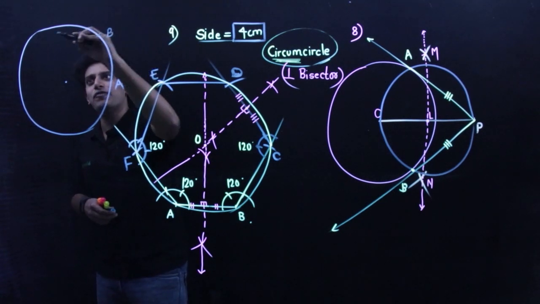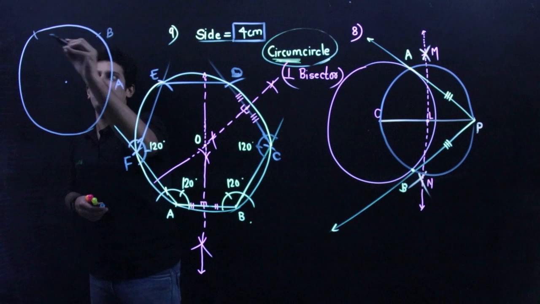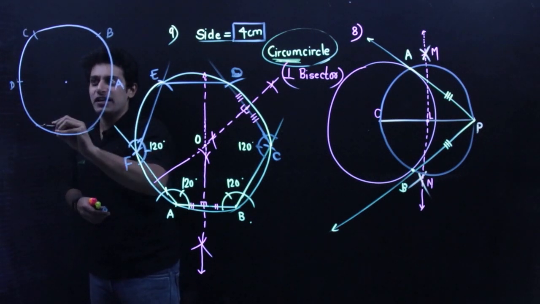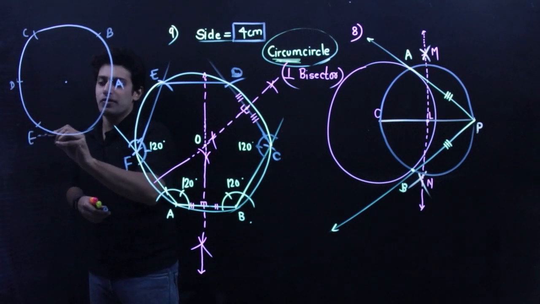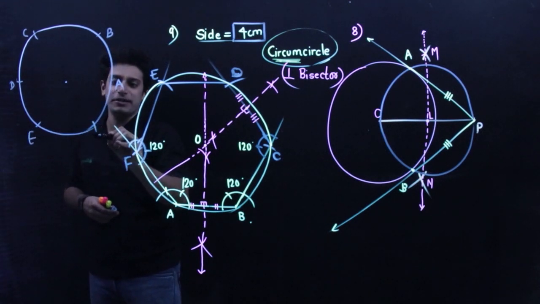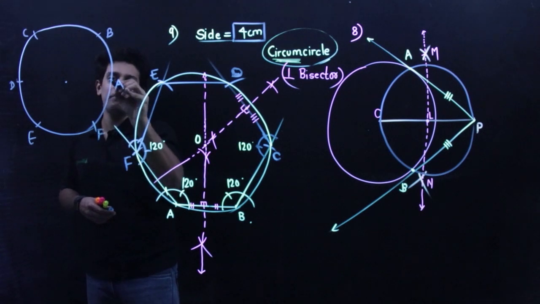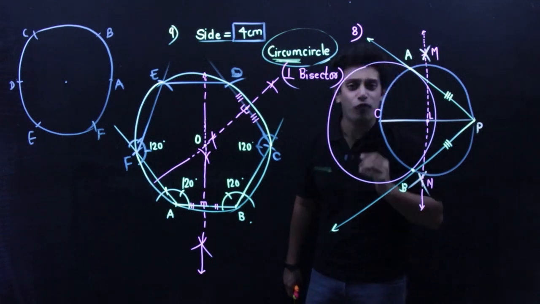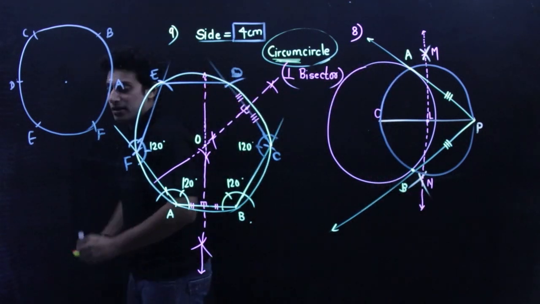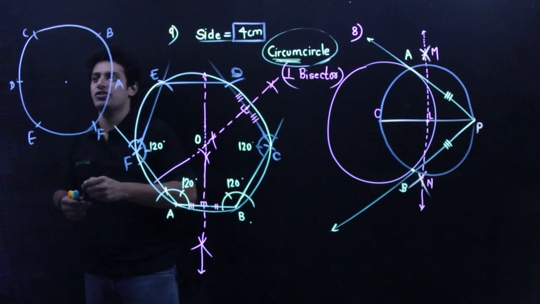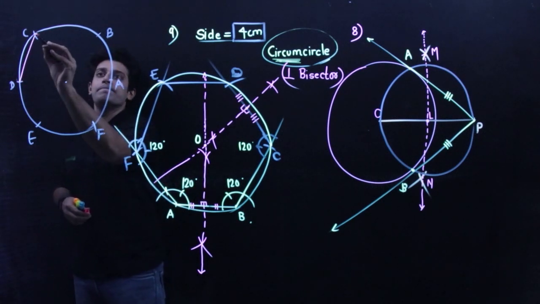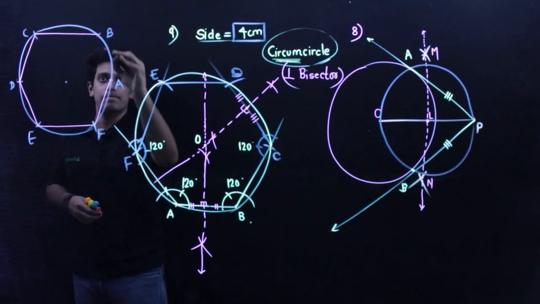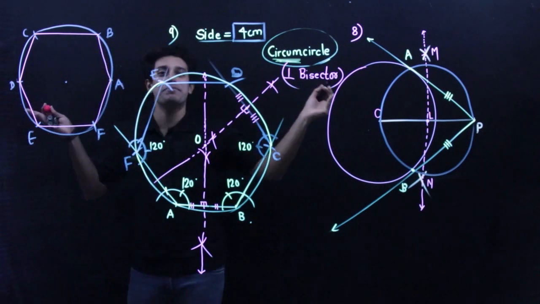From B, cut 4 centimeter. From C, cut 4 centimeter. From D, cut 4 centimeter. From E, cut 4 centimeter. And there, back 4 centimeter. So you cut arcs of 4 centimeter length each. Join them. Just join it. I am ready with my hexagon.